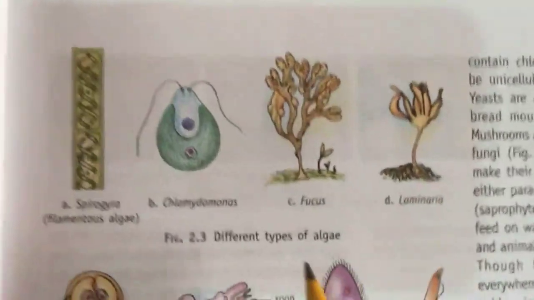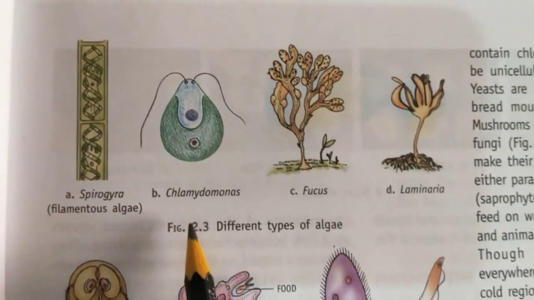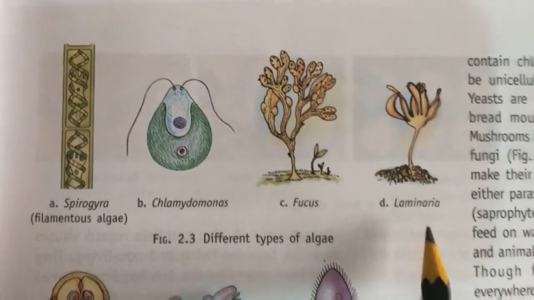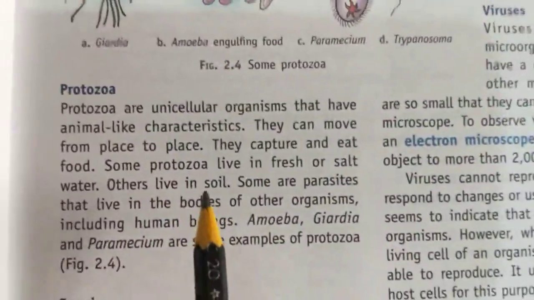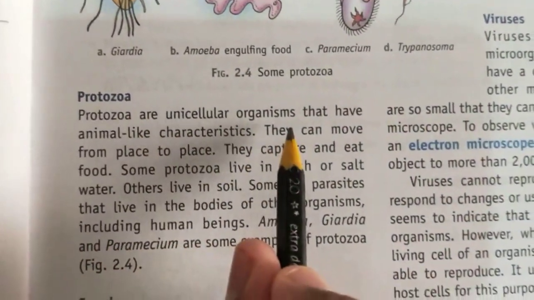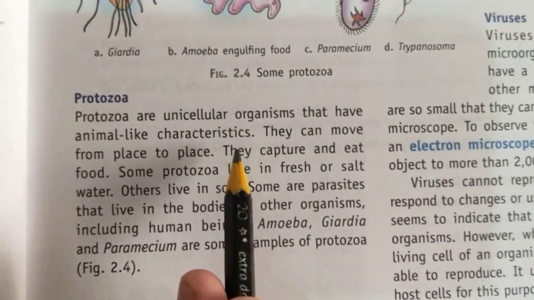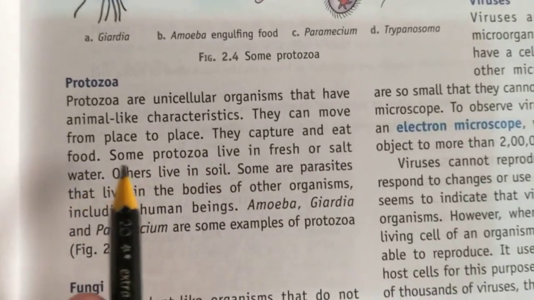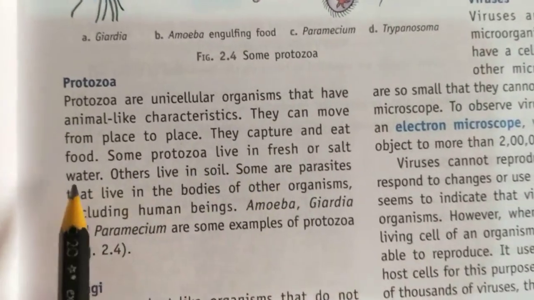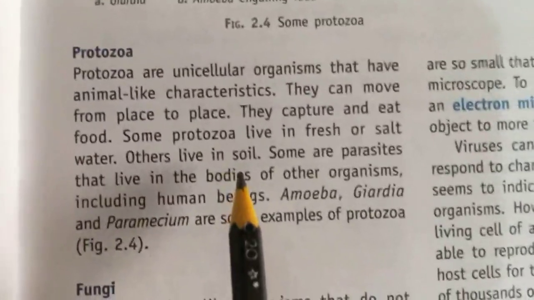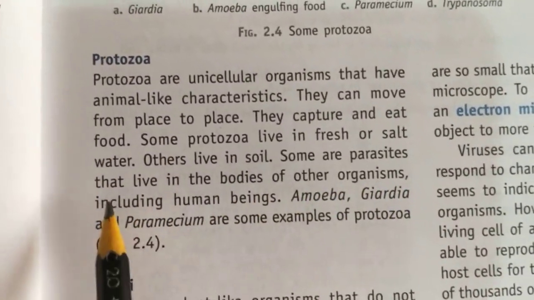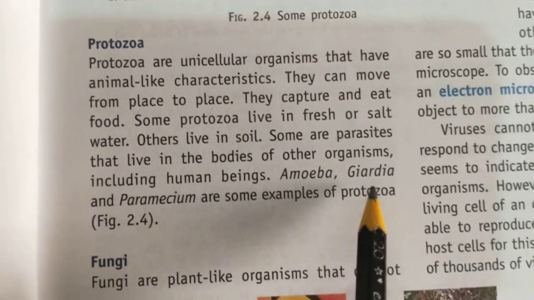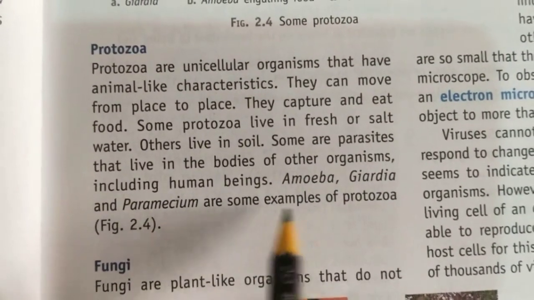So these are the types of algae: Spirogyra, Chlamydomonas, Fucus, and Laminaria. Next is protozoa. Protozoa are unicellular organisms that have animal-like characteristics. They can move from place to place. They capture and eat food. Some protozoa live in fresh or salt water. Others live in soil. Some are parasites that live in the body of other organisms, including human beings. Amoeba, Giardia, and Paramecia are some examples of protozoa.